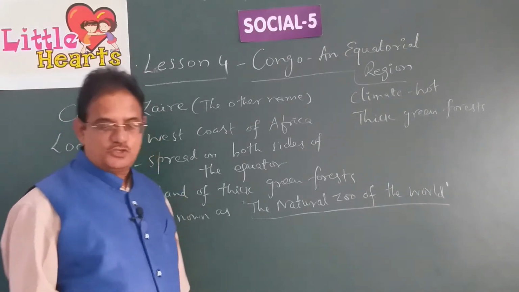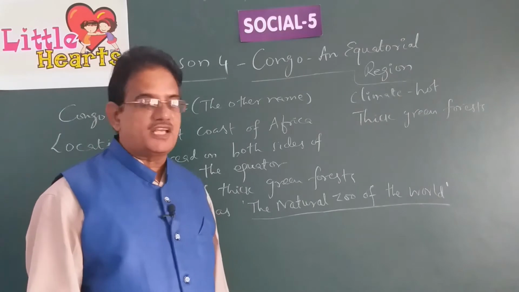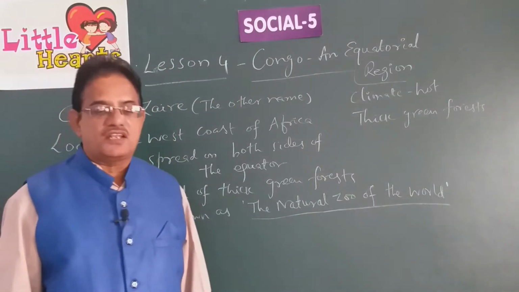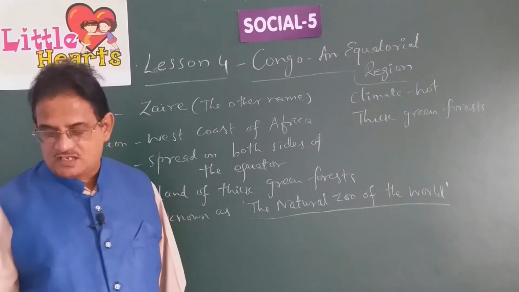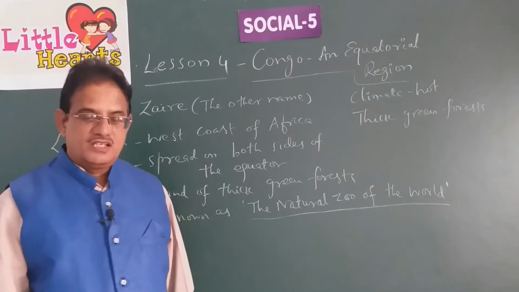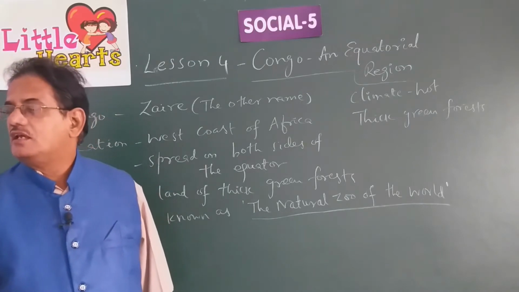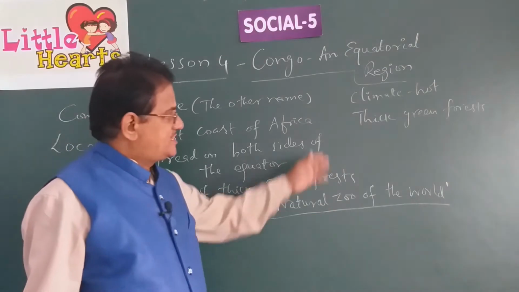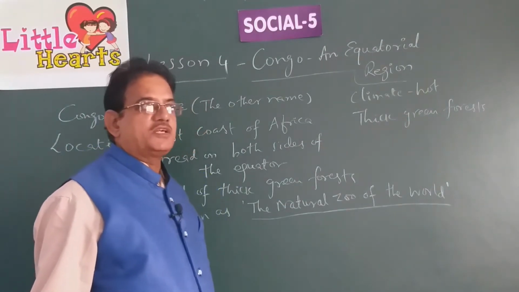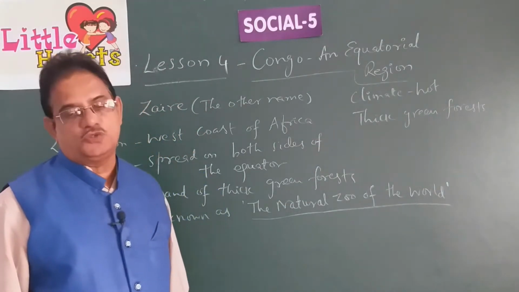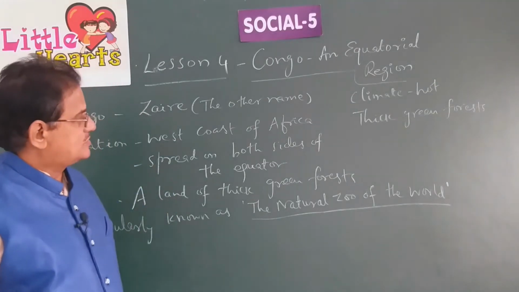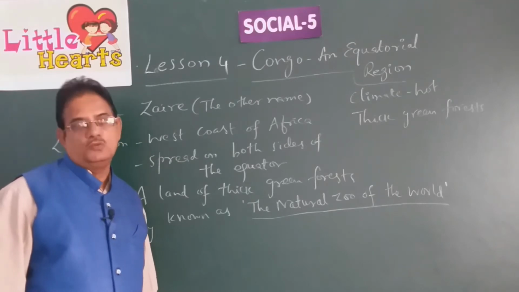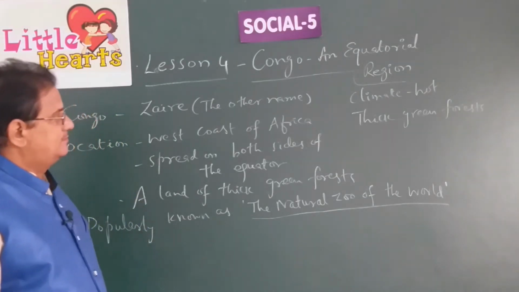And because, as I told you, it is located in the equatorial region, it has a very hot climate. That's the reason why the country has very thick green forests, and the trees generally reach a height of 50 meters. So let us talk about this natural zoo of the world, Congo, an equatorial region.